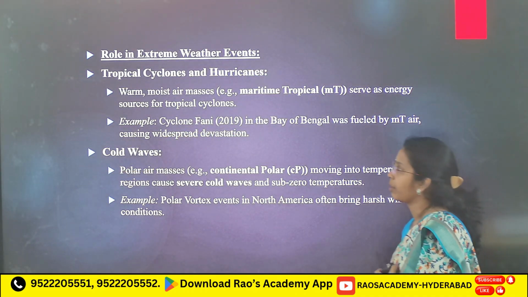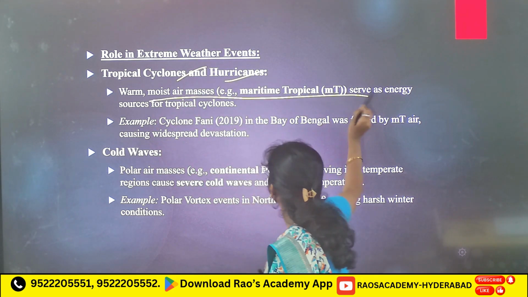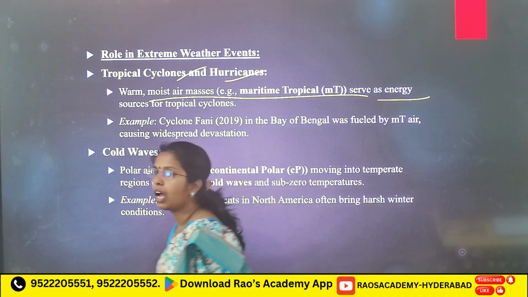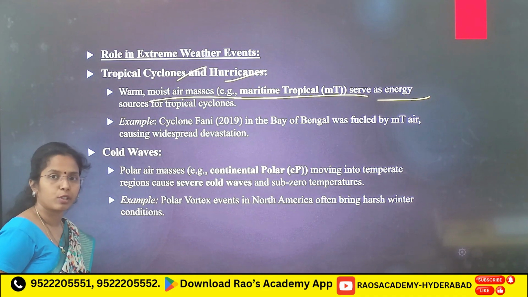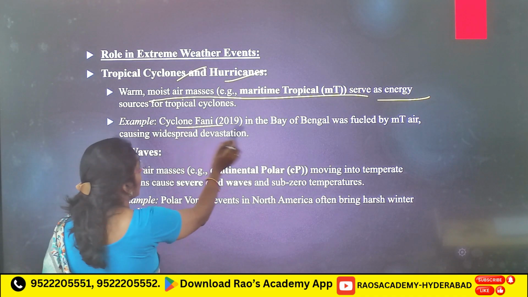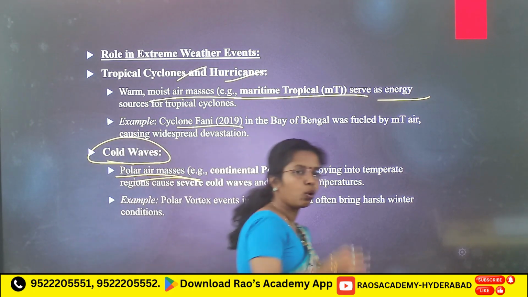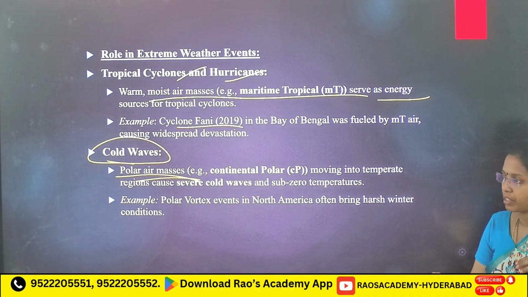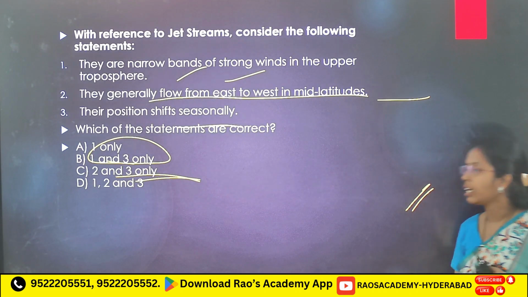Now, role in extreme weather events: tropical cyclones and hurricanes. Warm moist air masses like maritime tropical serve as energy sources for tropical cyclones. See, rapid revision, all these important points you have to remember. For example, cyclone Fani. And cold waves: polar air masses moving into the temperate zone, because of that you will see cold waves. Polar vortex events in North America often bring harsh winter conditions.